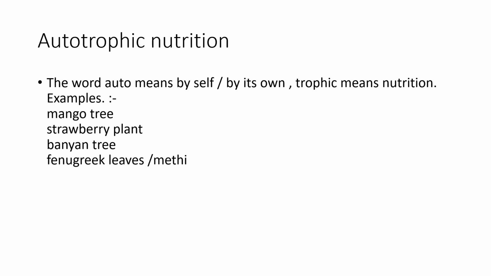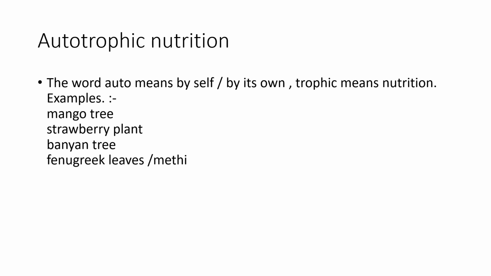This means that the plants that fall under the category autotrophic, or autotrophs, can make their own food, which is nutrition. Examples of them are mango tree, strawberry plants, banyan tree, and fenugreek, or methi. All of these fall under the category autotrophs.